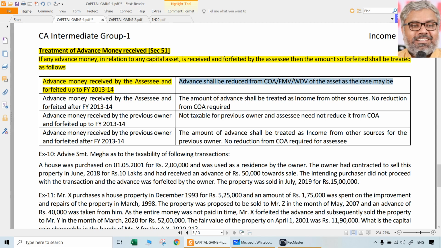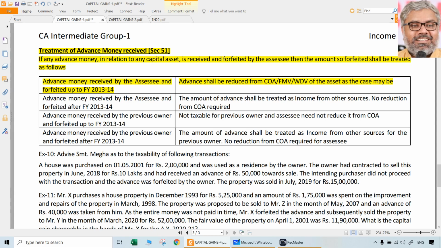It should be reduced from the cost of acquisition or fair market value on 1/4/2001 or written down value of the asset, as the case may be. So cost of acquisition or fair market value or written down value is basically the deduction we are talking about.